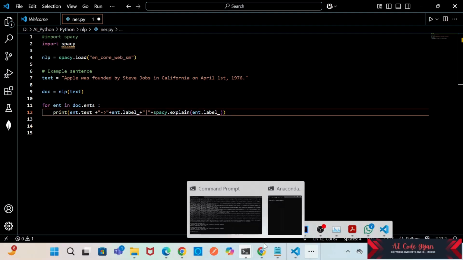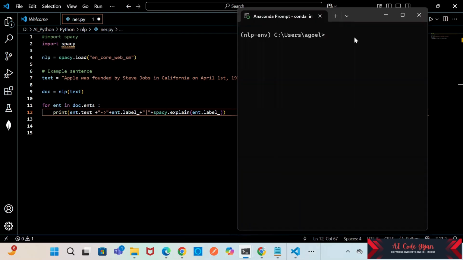Now we can use the Anaconda terminal for installing spaCy. So we'll install spaCy, and also we'll make sure we use a virtual environment, an NLP environment. I'll share the commands in the video description. So for now, let us run this.